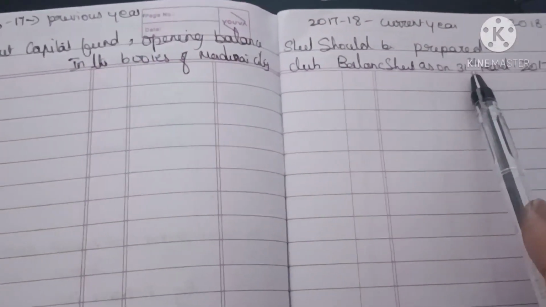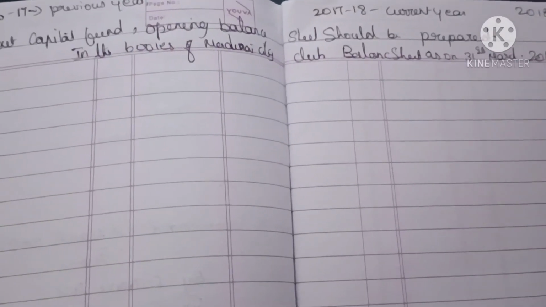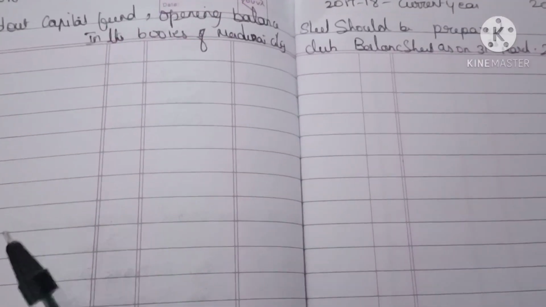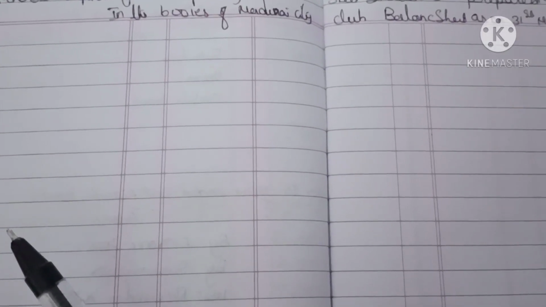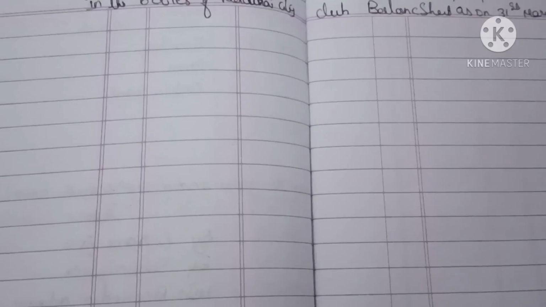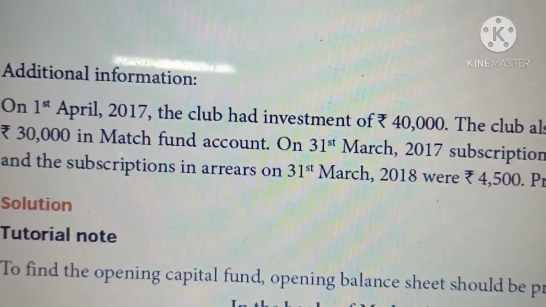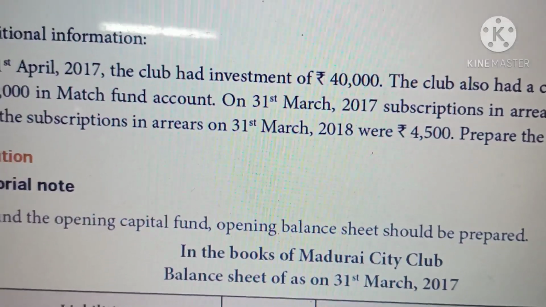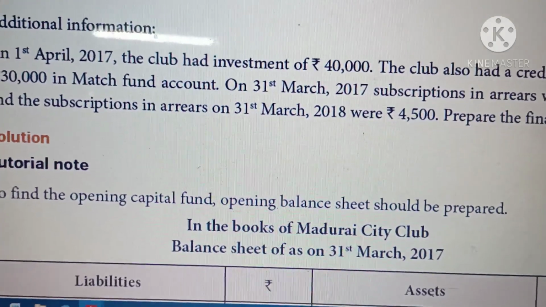So we prepare it as of 31st March 2017. Whatever details they have given for 16 to 17, only that information we have to consider to prepare the balance sheet. So here, on 1st April 2017 the club had an investment of 40,000. Then the club also had a credit balance of match fund 2017 of 30,000, which is also given.